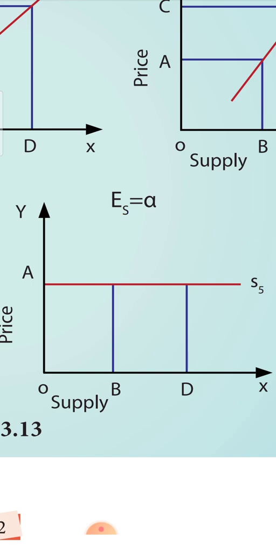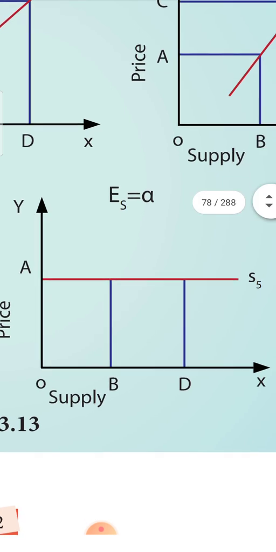Now, the last type of elasticity, that is perfectly elastic. Elasticity is to the infinite level. Now, look at the diagram here. There is no change in price, but still there is a change in the quantity supplied. Change in price is 0. Change in quantity supplied is more than 1. So in the numerator you have the change in supply, let me take it as 2. What is the change in price? 0. 2 divided by 0 is what? Infinity. Any number divided by 0 is infinity. So when the value of elasticity of supply is equal to infinity, you call it perfectly elastic supply. That is all, children.